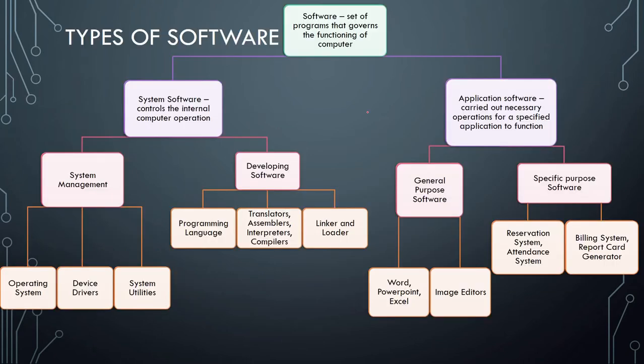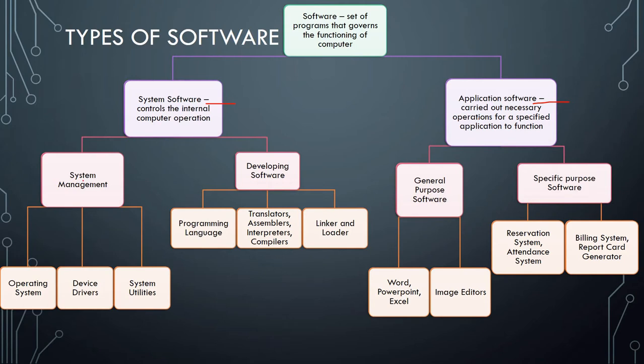Now moving further and exploring the types of software. We have two types of software. One is system software and the other one is application software. What is system software? It controls the internal computer operation. Why does it control the internal computer operation? Because it is the base, or you can say it is in between the application software and the hardware. After that, what is application software? It carries out the necessary operations for a specified application or function.